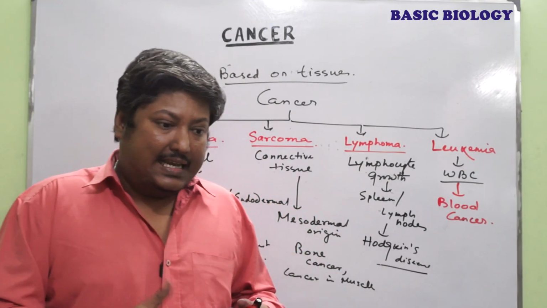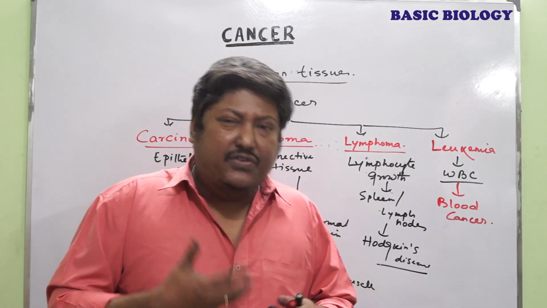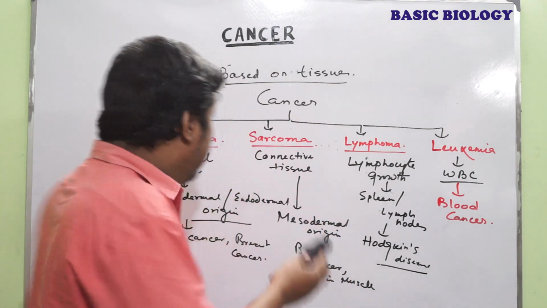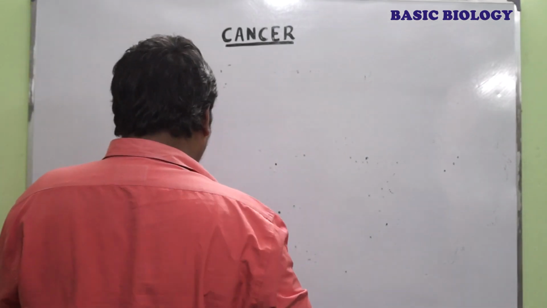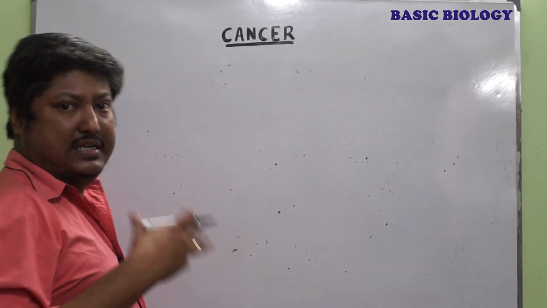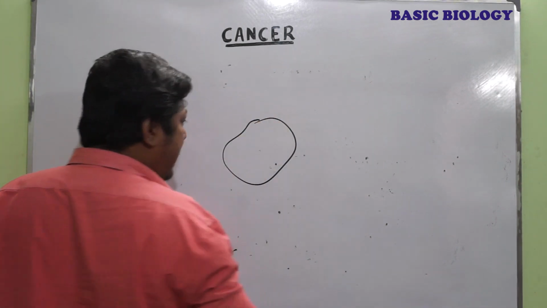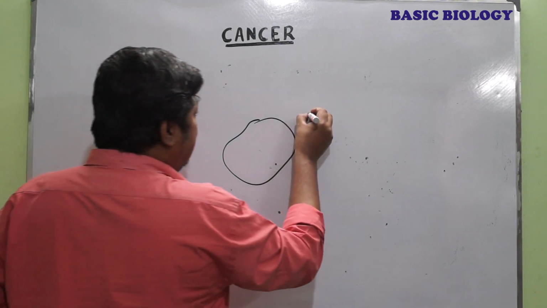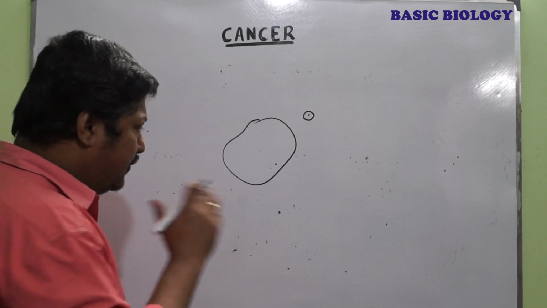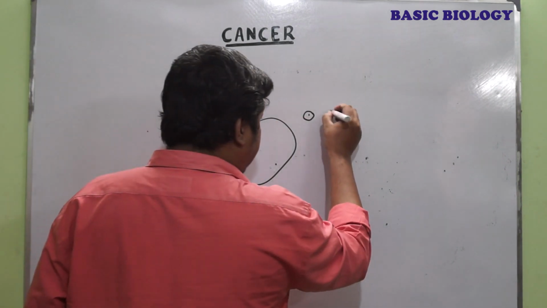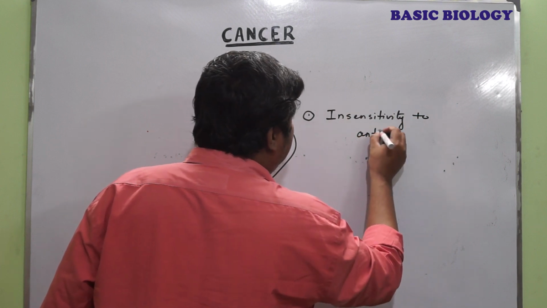Now, when a normal cell is converted to a cancer cell, there are so many behavioral changes that occur. Now, in cancer cells, there are 6 fundamental features that are altered. Say for example, this is a cell, and within this cell, there are 6 fundamental alterations that occur. The first one is the insensitivity to anti-growth signal.